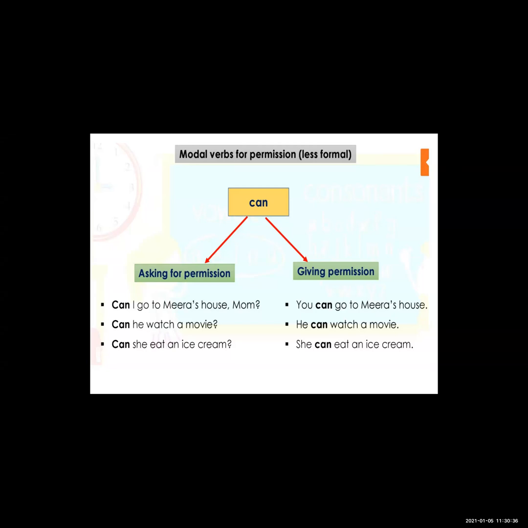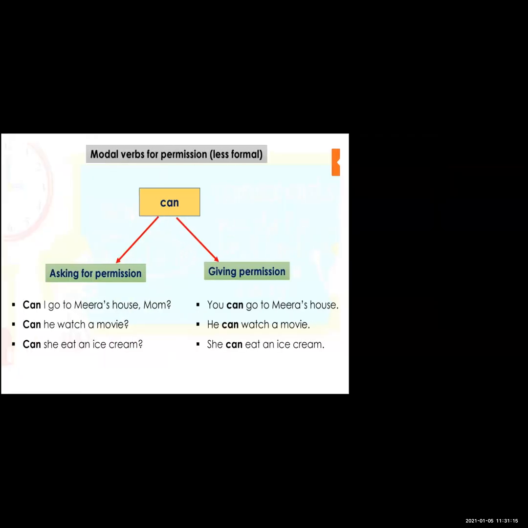Can she eat an ice cream? Yes. Can I go out for playing? Can I eat an ice cream? When there is ice cream in your home, then for eating it you have to take permission from the parents. So you can ask with can for asking permission. Can I eat an ice cream? Can she eat an ice cream? So see here, can is used for asking permission, but where? At the informal level. Now see, we use can for giving permission also.